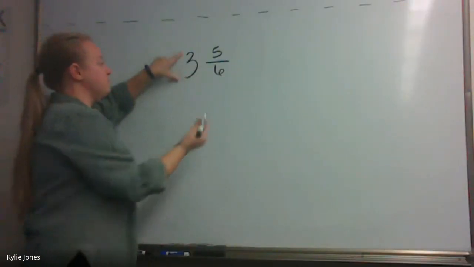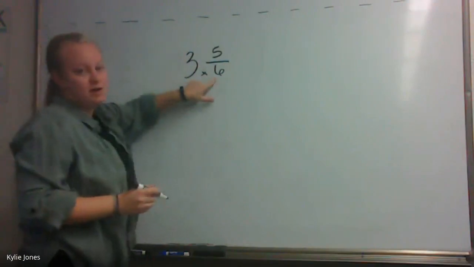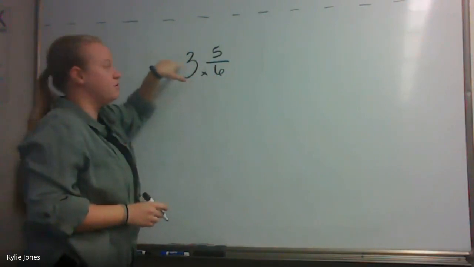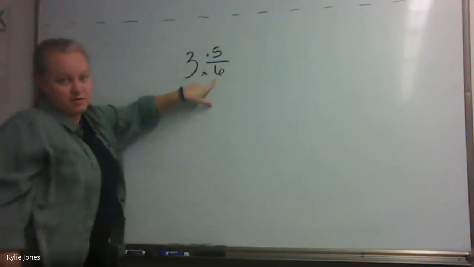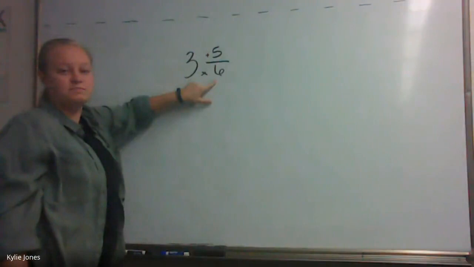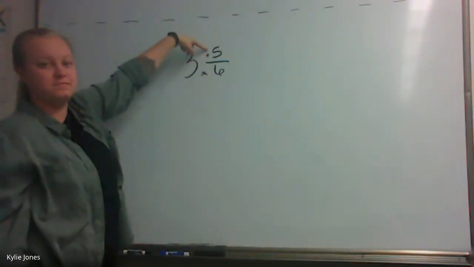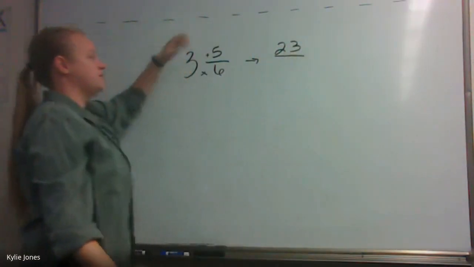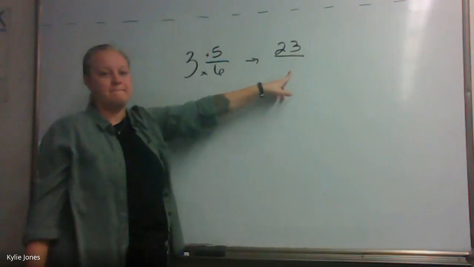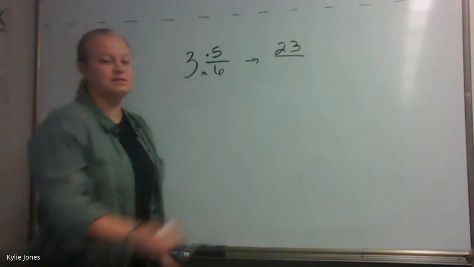You're going to take the big number 3, multiply it by the denominator. So you do 3, your whole number, times the denominator, and then you add the numerator. So what's 3 times 6? 18. And then if we add 5 to 18, that would be 23. So the 23 goes on top because you've done all this work. Now what goes on the bottom? The 6 goes on the bottom. Good, the 6 just stays the same on the bottom.